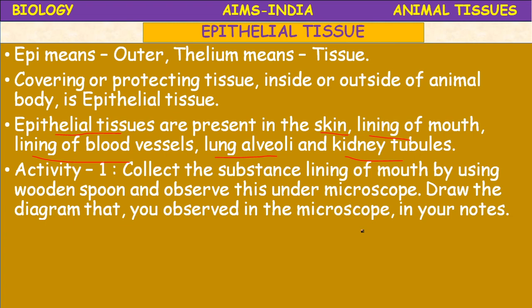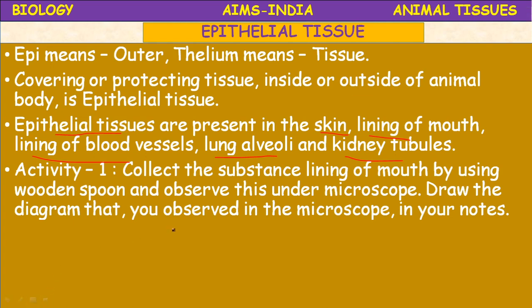Once again, to study this epithelial tissue, a small activity. In this activity, collect the substance lining the mouth using a wooden spoon and observe it under a microscope. With the help of the wooden spoon, you take a small layer of the covering inside the mouth and observe it under the microscope.